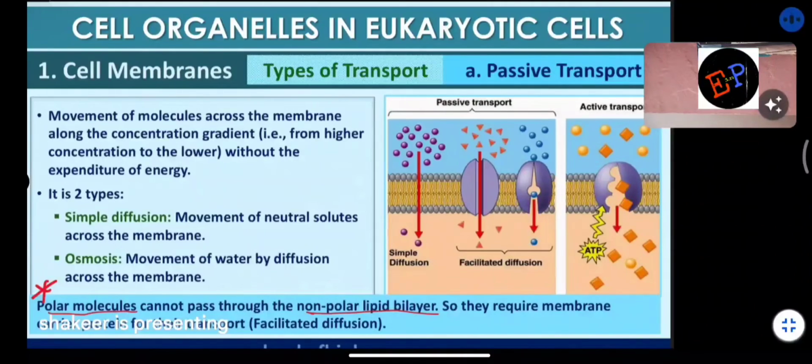So what they do is they construct a bridge of proteins. So they require a membrane carrier protein for their transportation.